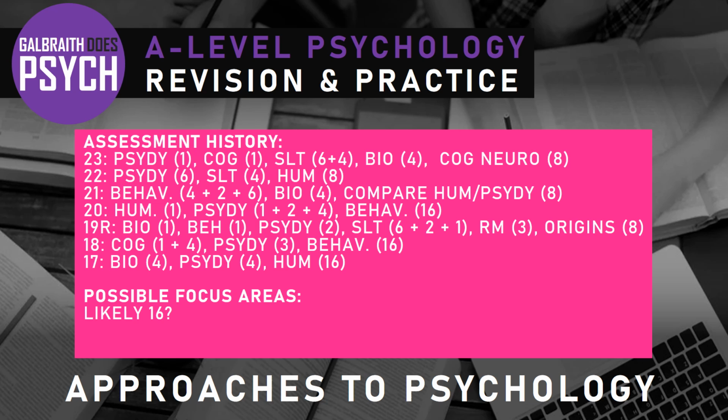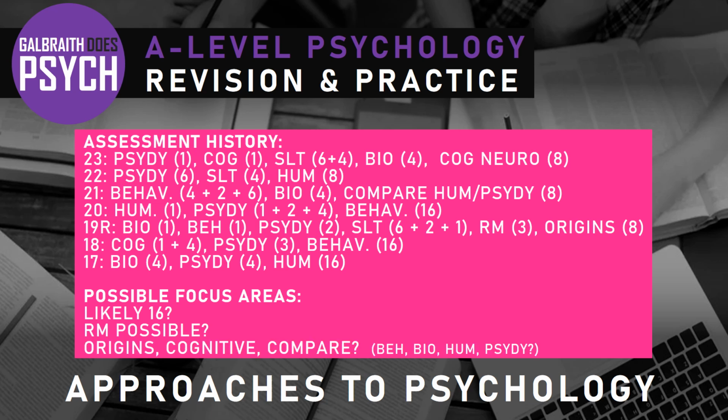Looking at that history. What else? Well, they don't seem to put RM on approaches. Now that might mean that they won't bother this year. They haven't done for the last 4 years. But it might mean that they look at that and go, oh, well, maybe we will drip some of that into approaches this year. If they're going to put a 16 marker on there, maybe not. But it's a possibility, isn't it?